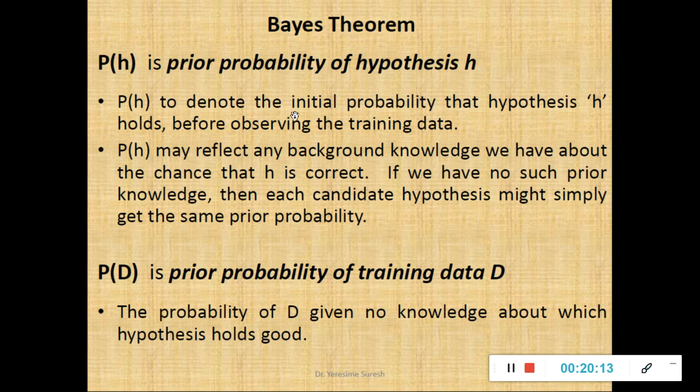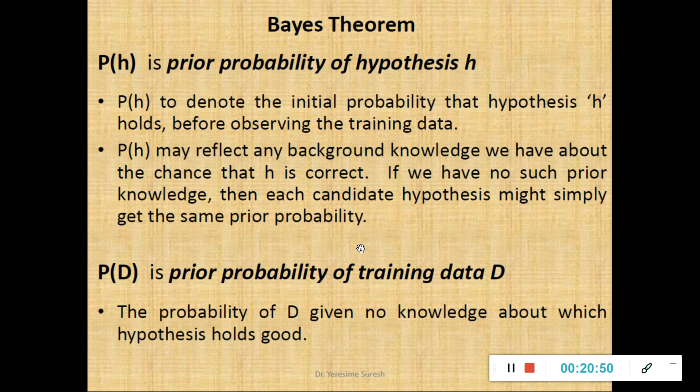So it is used to denote the initial probability that the hypothesis H holds before observing the training data. So P of H is the initial probability of the hypothesis without observing the training data set. P of D is the prior probability of the training data. This P of H may reflect any background knowledge we have about the chance that H is correct. I've already told an example, the initial knowledge. If you don't have any prior knowledge, then each candidate hypothesis might simply get the same probability.